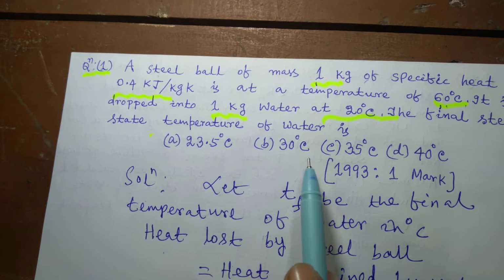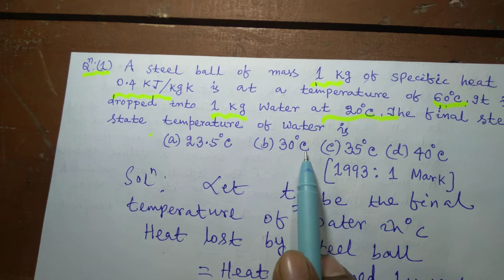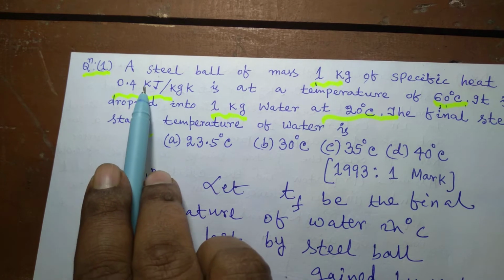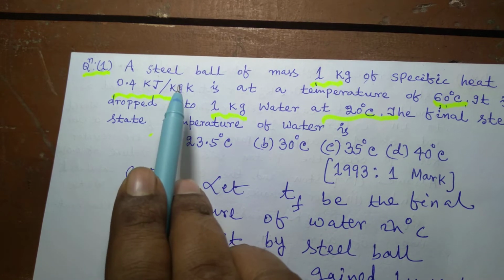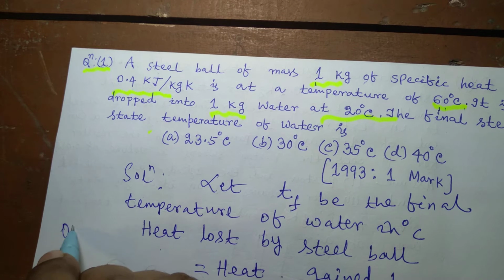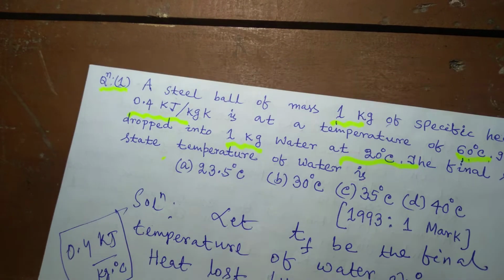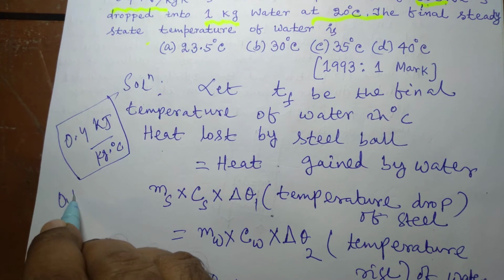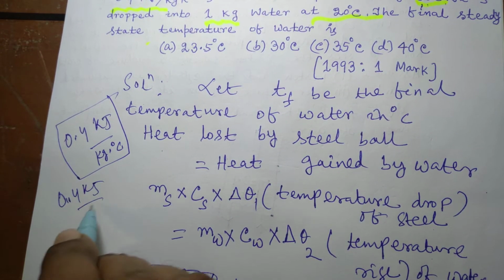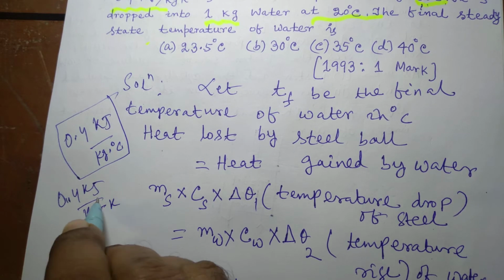Since we are asked to find the answer in terms of degree Celsius, I can take it also as 0.4 kilojoule per kg degree Celsius. This is the same as 0.4 kilojoule per kg Kelvin. There is no difference between that.